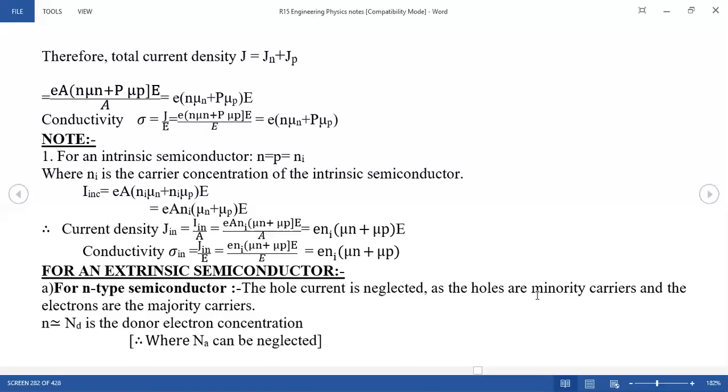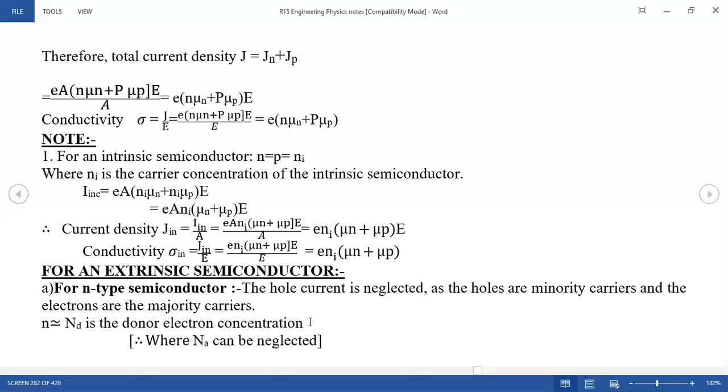In the case of N-type, electrons are the majority and holes are the minority. So n is approximately Nd, where Nd means donor electrons.